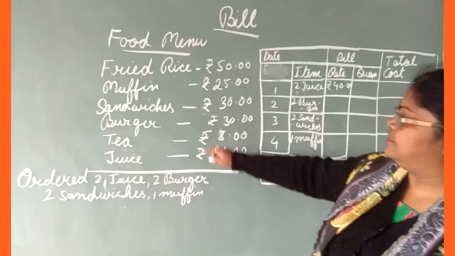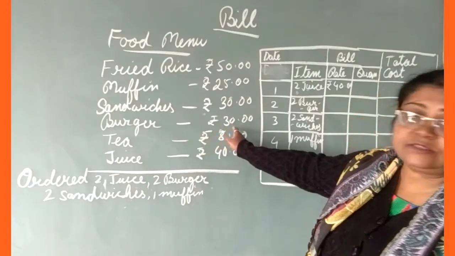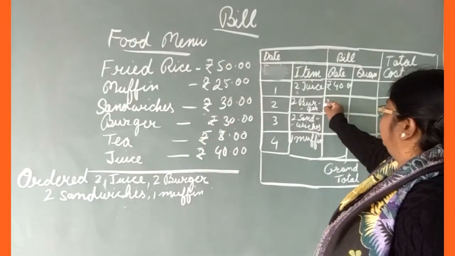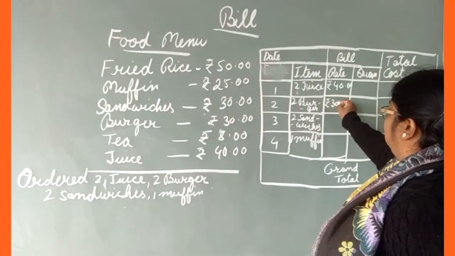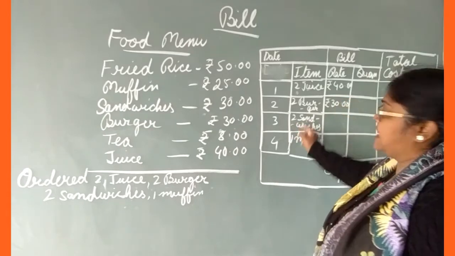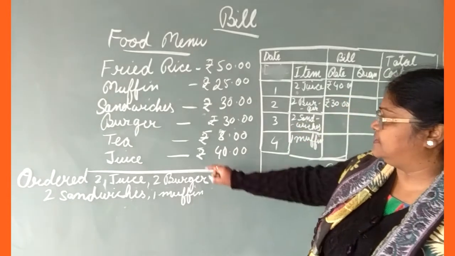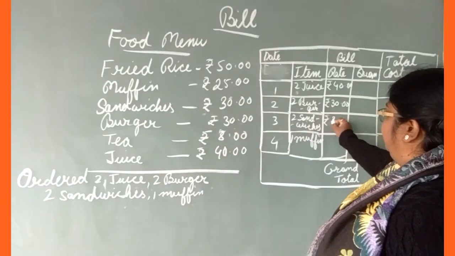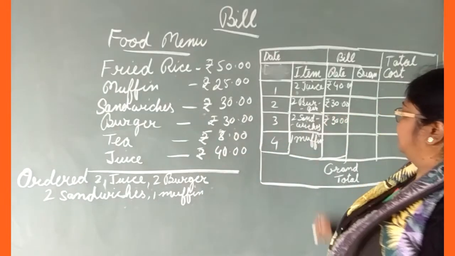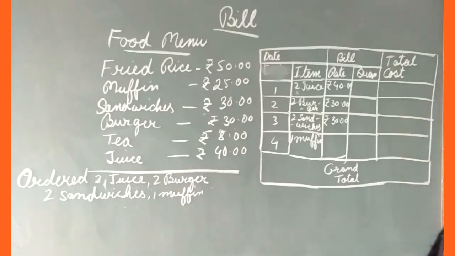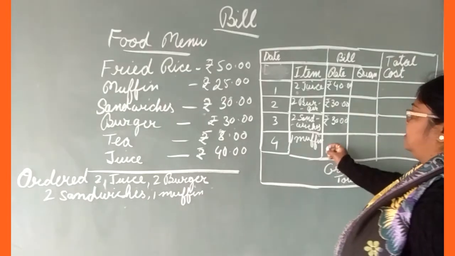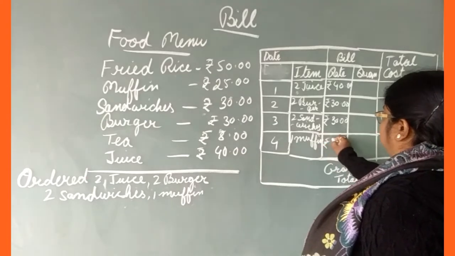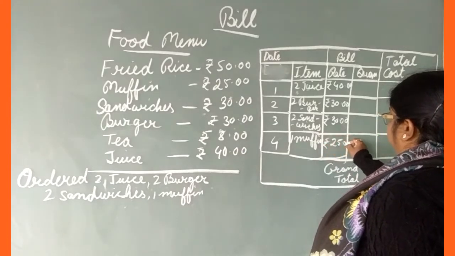Burger, what is the rate? Burger is 30 rupees, so write 30 here. Next, sandwich. Rupees 30, write 30 here. Muffin, what is the rate? Rupees 25, so write 25 here.